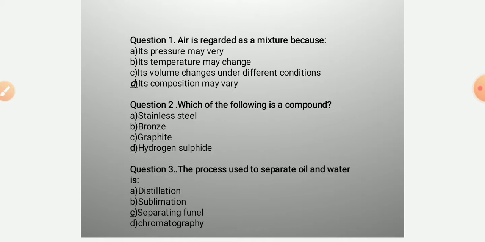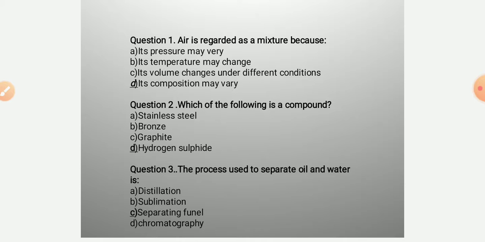Matter may be solid, liquid or gas. This matter is also classified as element and compound in its purest form. The second type is the mixture. Mixture is classified as homogeneous and heterogeneous mixture. Elements are again classified as metals, non-metals and metalloids.